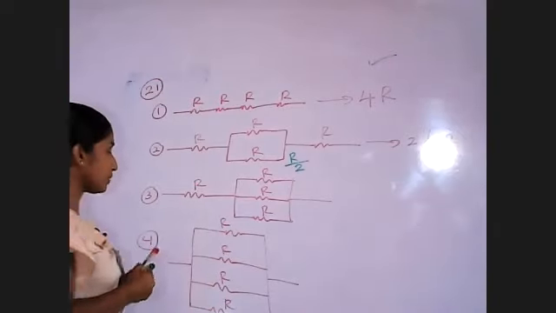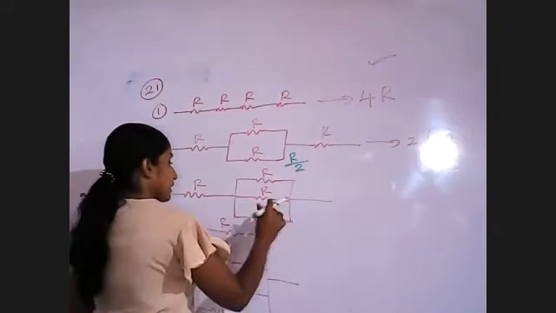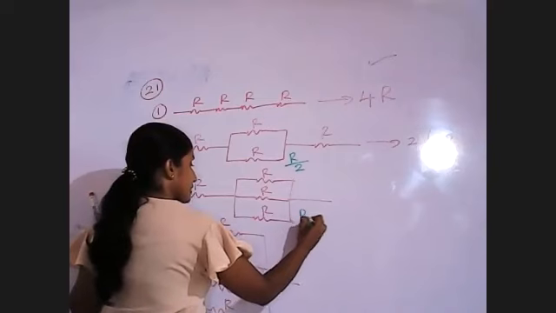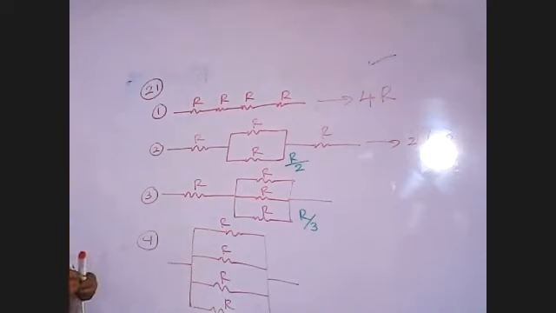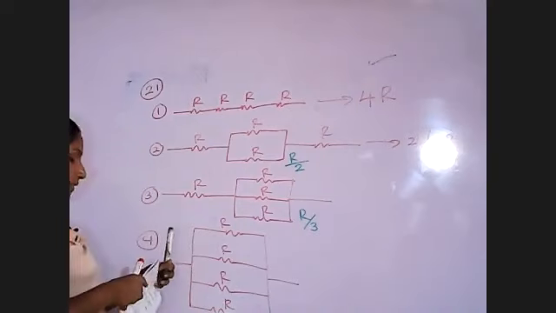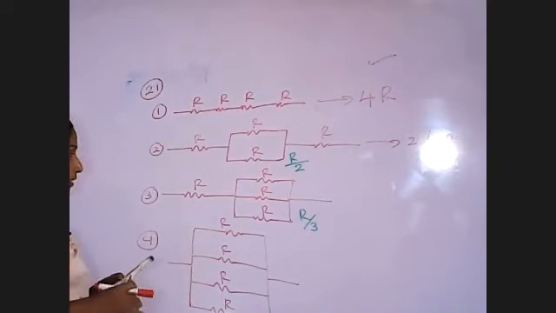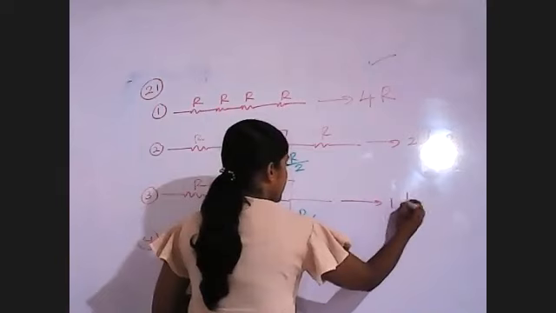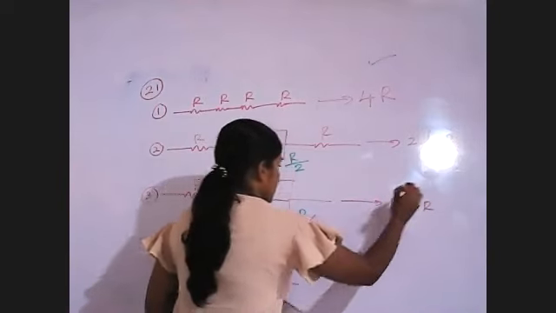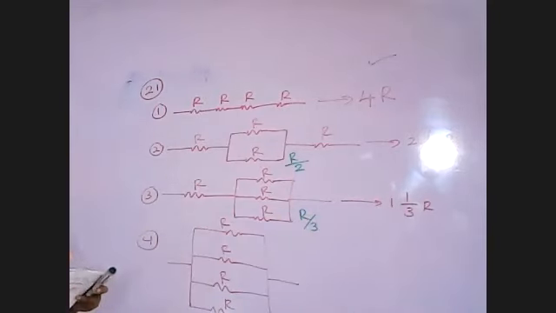Then look at the third one. Here there are 3. That means very easily we can say R divided by 3, right? R divided by 3. Then 1 and 1 upon 3, right? When we get the equivalent resistance.